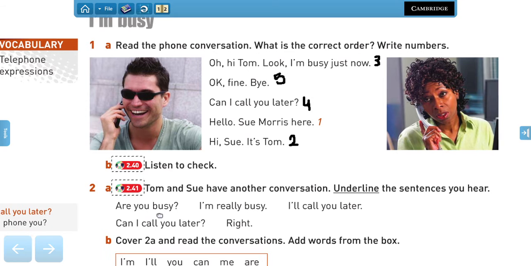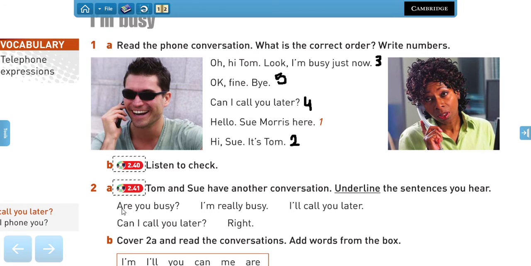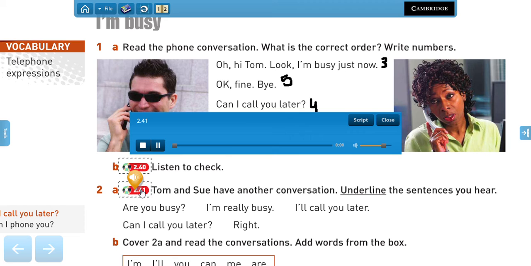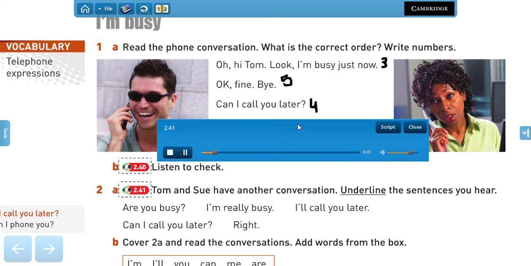So here we have some sentences. Are you busy? I'm really busy. I'll call you later. I'll, right? Which is the contraction of I will, right? Will is used to talk about the future, right? So I will call you later. Can I call you later? And then write. So please underline the sentences you hear in this conversation. Track 41.